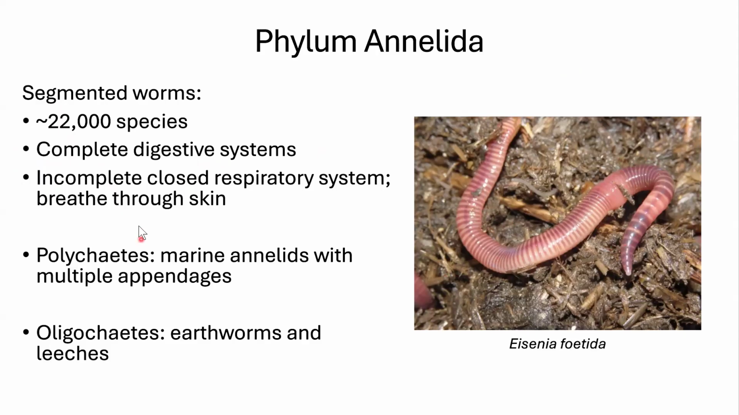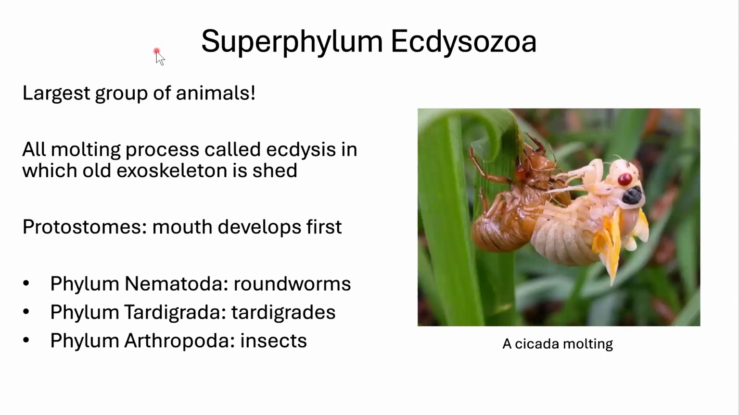We have 2 types of annelids. We have marine worms, which are the polychaetes, and we have the oligochaetes, which are earthworms and leeches. Here's a beautiful little earthworm for us. Now we have another superphylum. So we are getting out of our group that contained gastropods, that was mollusks, and we're getting into Ecdysozoa.